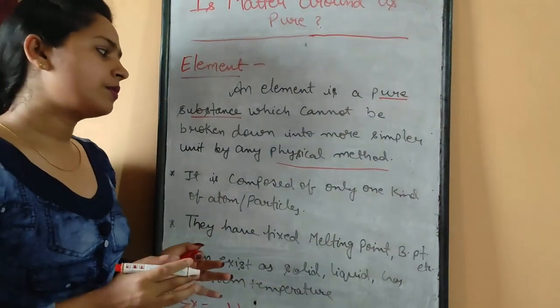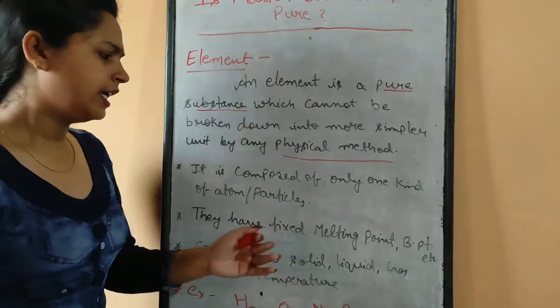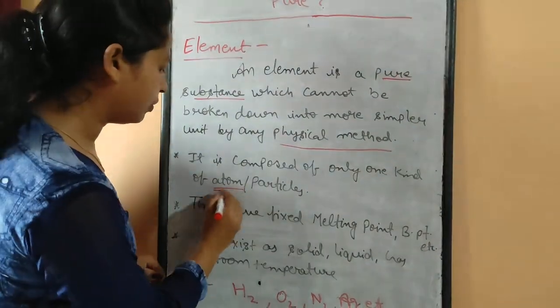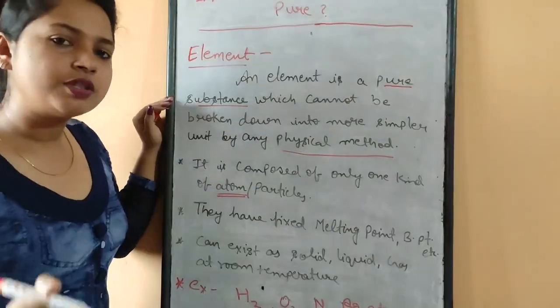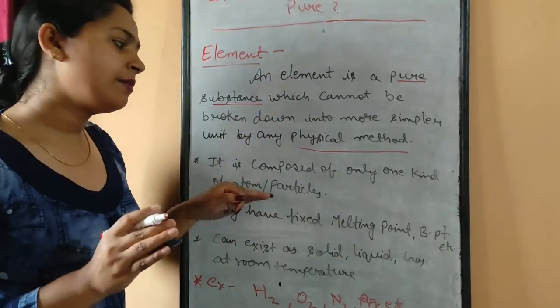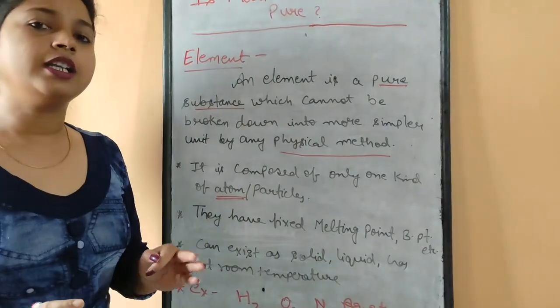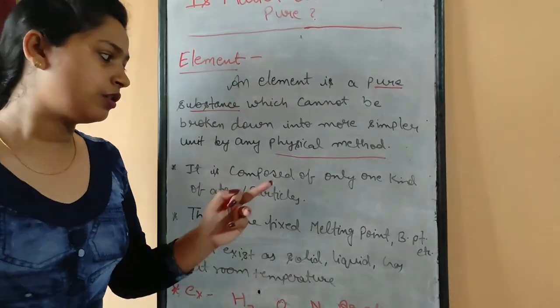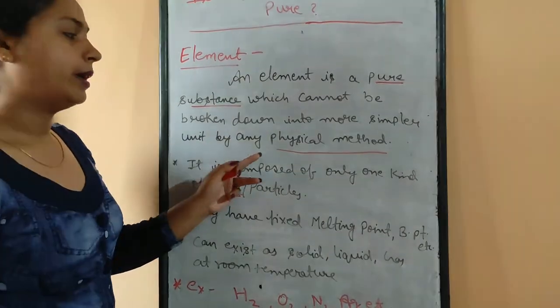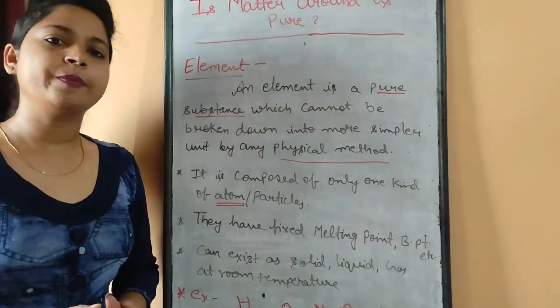Elements are pure substances made up of the same kind of particles. Here we can use the term atom also. So elements are those pure substances which are made up of the same kind of atom, which cannot be broken into simpler units by any physical method. This is the definition of an element.